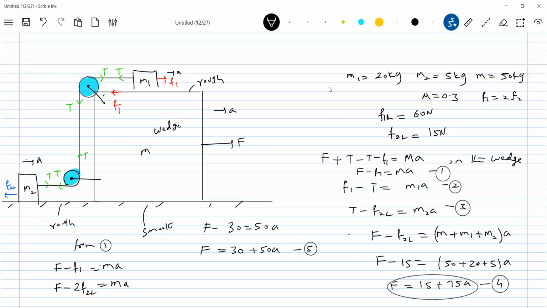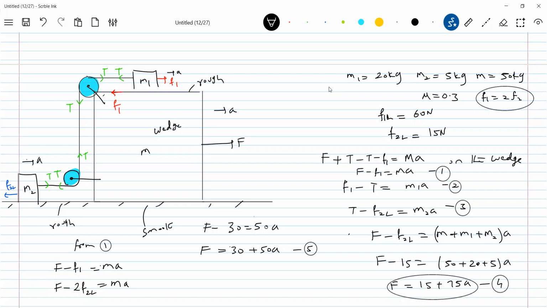Like this, you can check anything. I just took this one: F minus F1 equal to MA. So he is asking when this condition, F1 equal to F2, is asking. So therefore F1 equal to F2. I'll assume that limiting friction will act definitely. So here F2L is 15.